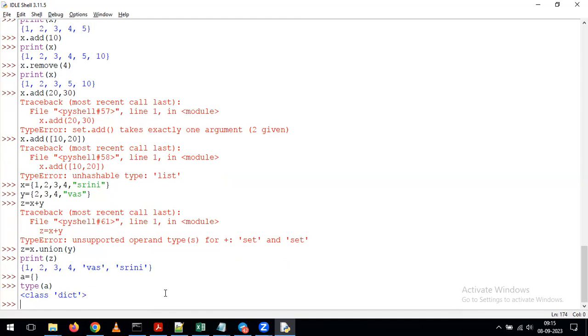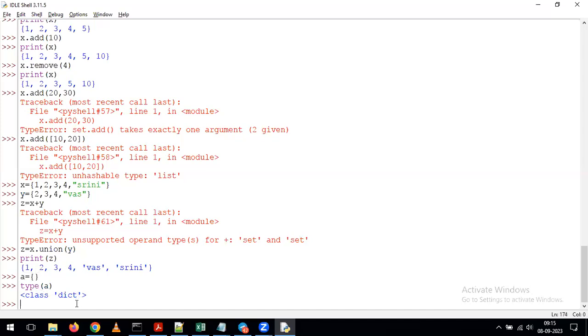Okay, that's the reason. For example, here is another interview question. In the interview, they'll ask: whenever you want to create an empty set, how can we create it? So far, what we have discussed is that to create a set we give curly braces. Most people will answer that we have to give A equal to curly braces like this. But if you give it like this, what's happening internally? It is considered a dictionary.